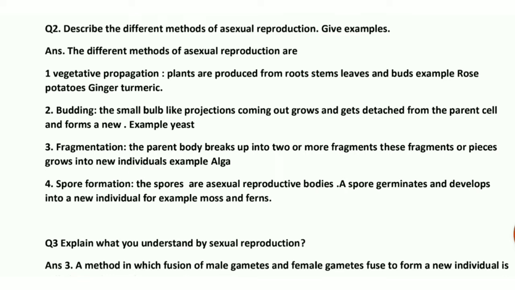Fourth one is spore formation. Now the asexual reproductive bodies are spores. Here a spore germinates and develops into a new individual. You can see this type of asexual reproduction in plants like moss and ferns.